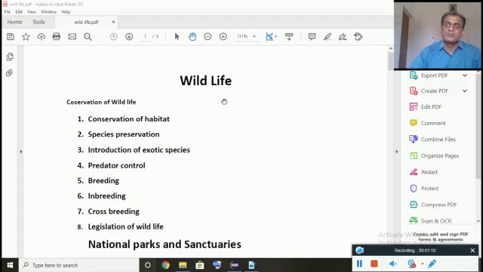Students, we have discussed already the importance of wildlife. Of course, if wildlife is not there, it is very difficult for us to survive. Several benefits are there from the wildlife. We are getting the food, the entertainment, tourism is possible, we get peace of mind, pure air, rain, and so on. Ecological balance, everything.